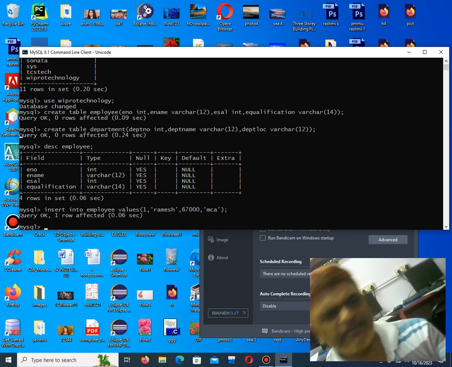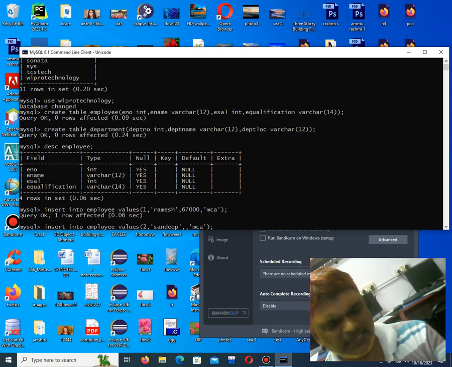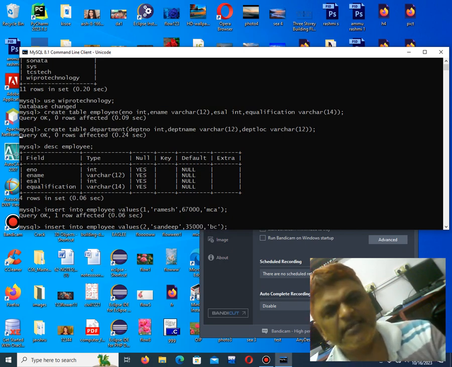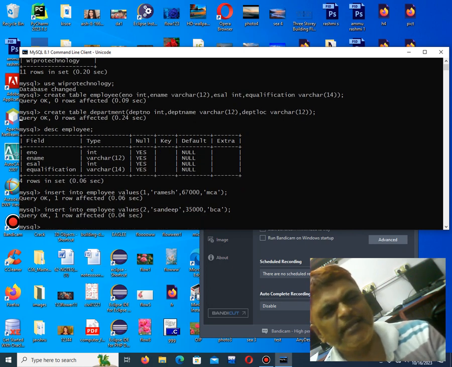Like that, no need of writing each and every time. Just use the up arrow key, then you can keep on changing. Now I will say 2. Then you say what? You say Sandeep. Then salary. How much salary you want? You can give 35,000. Then you say department. I will say BCA qualification. Then enter. Again up arrow key.